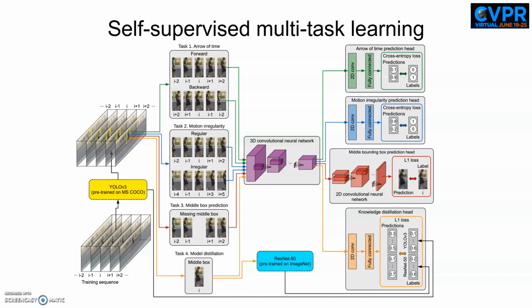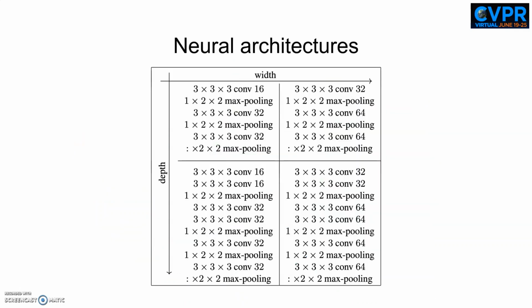First, we detect the objects in video using YOLO-v3. Then, we pass each object-centric temporal sequence through our model to predict the output of the proxy tasks. Our architecture is composed of a shared CNN and 4 independent prediction heads. The shared CNN uses 3D convolutions, while the heads use 2D convolutions and dense layers. When we started jointly optimizing our model on multiple proxy tasks, we observed the need to increase the width and the depth of our neural network to accommodate the increased complexity of the multitask learning problem. We therefore employ a set of 4 3D CNNs considering all possible combinations of shallow, deep, narrow, and wide architectures.